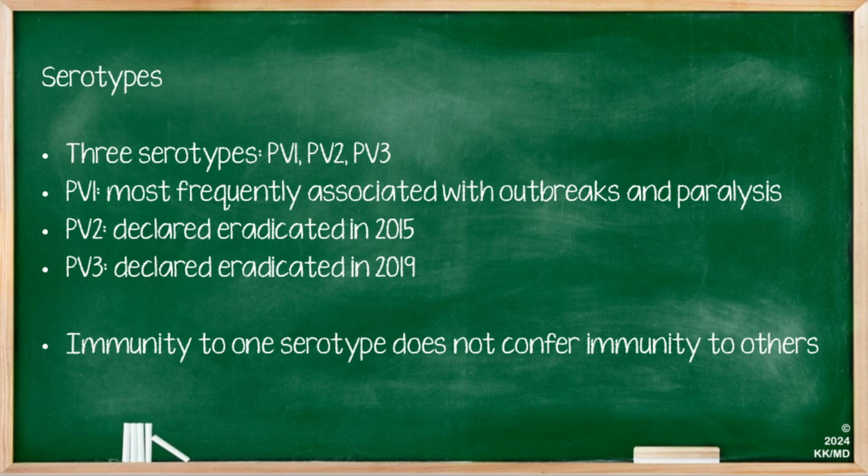There are 3 serotypes of the poliovirus: PV1, PV2, and PV3. PV1 is the most frequently associated with outbreaks and paralysis, while PV2 and 3 were declared eradicated. Immunity to one serotype does not confer immunity to the others, crucially.